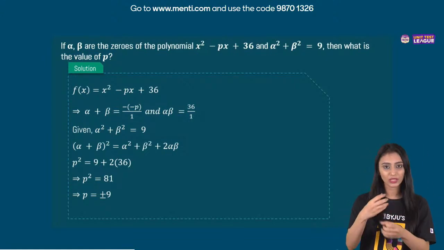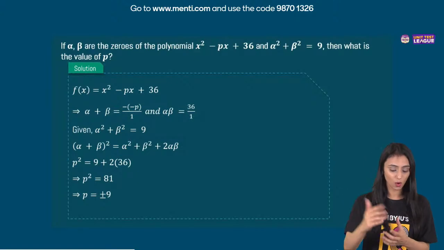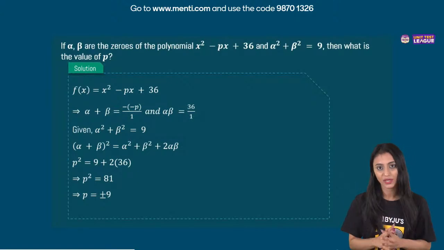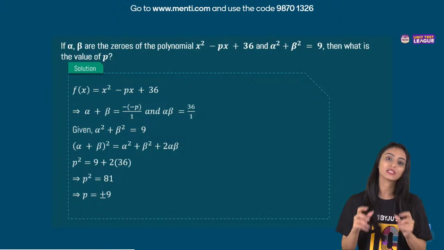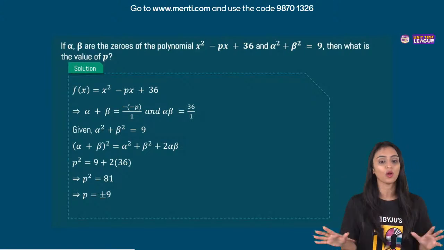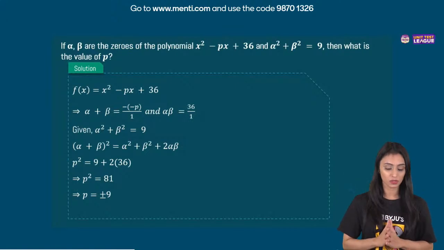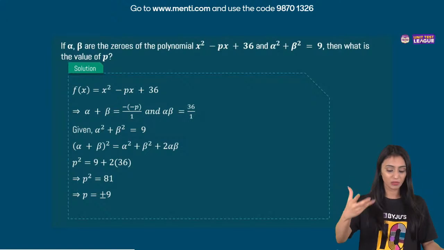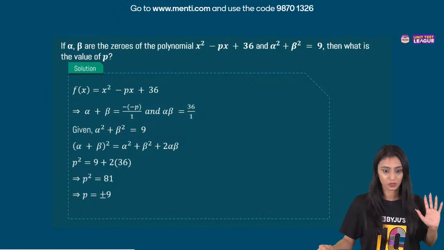Okay. So I'm just going to tell you all the steps. You can just write along with me. In such kind of questions, very first thing that we should do is, first let's find out the sum of zeros and product of zeros. This is something that we have to do always. Let's first find out sum of zeros. So alpha, beta are the zeros. So alpha plus beta is going to be equals to minus of minus p. That's going to be p. That's sum of zeros. Correct?